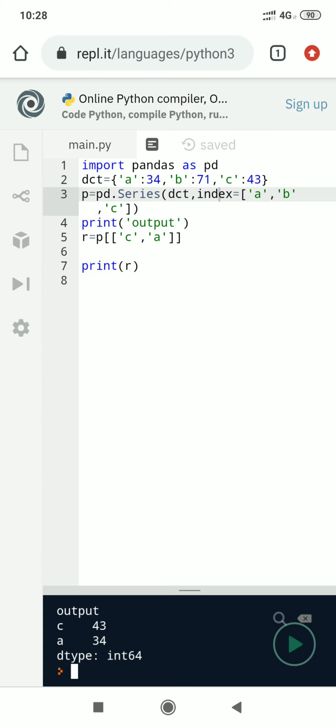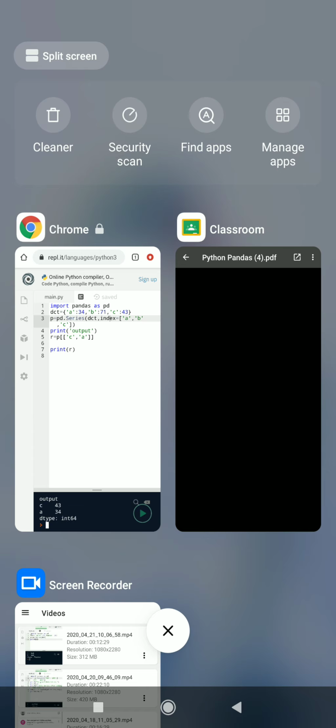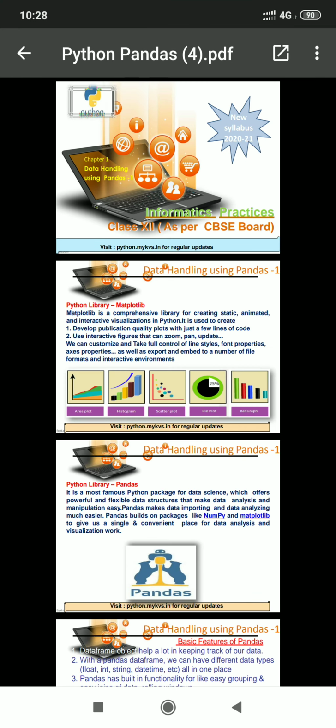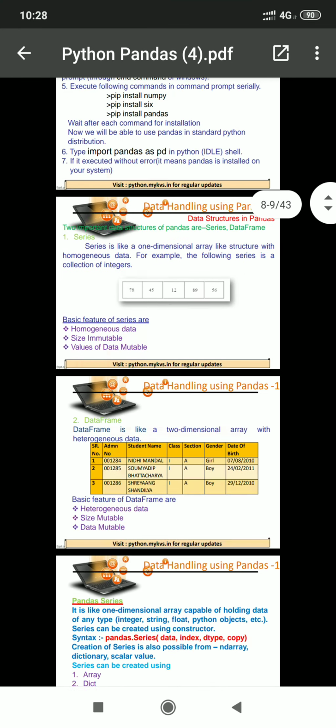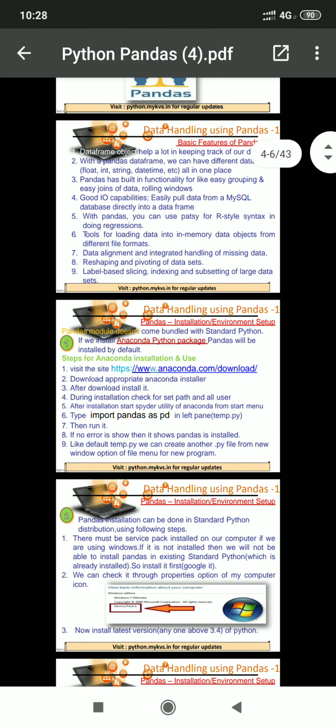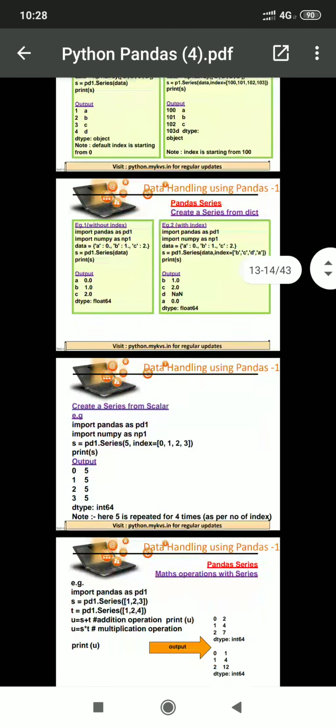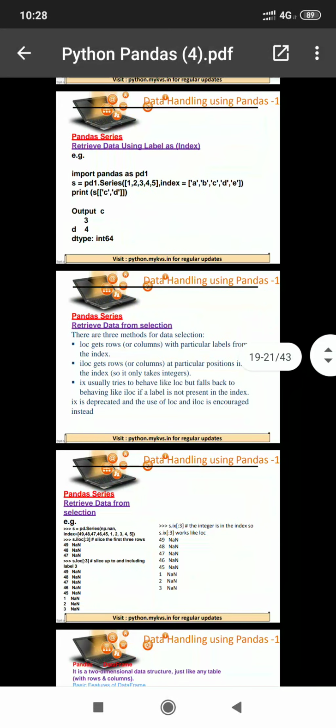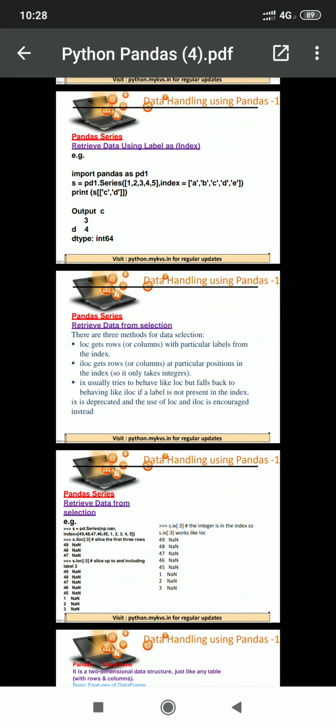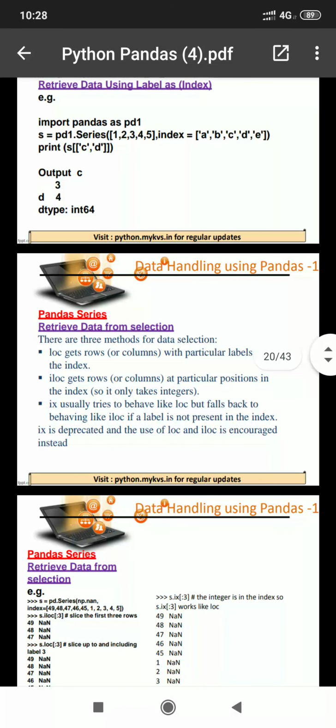Now students, we move towards next topic, that is also included in our syllabus, to retrieve data from specific position.